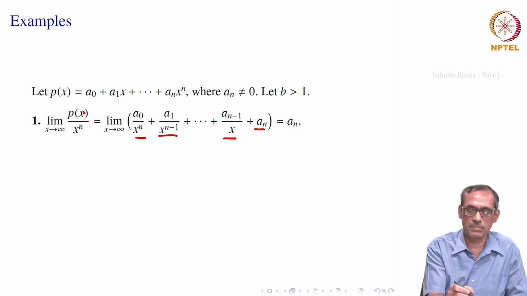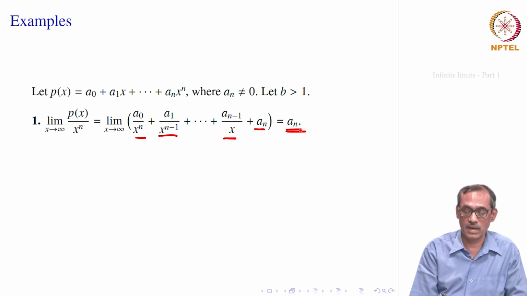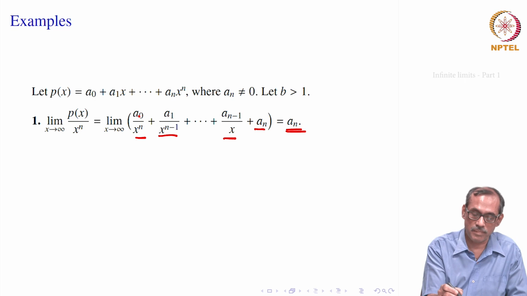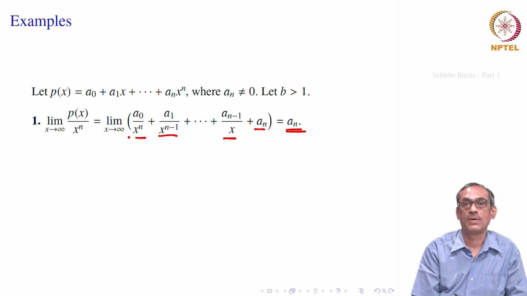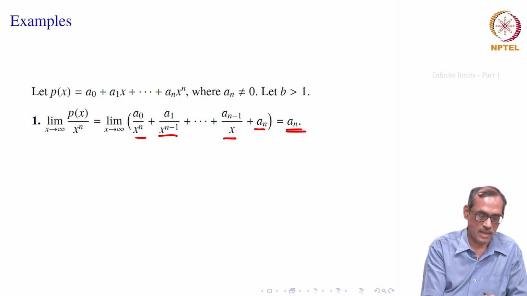Therefore, you get the limit of p(x) by x to the power n equal to a_n. A formal justification will be required. That can be done by coming from the fact that when x goes to infinity, 1 by x goes to 0, which we have seen already, the limit at infinity. So, this is how it will proceed. As x goes to infinity, p(x) by x to the power n will be a_n.